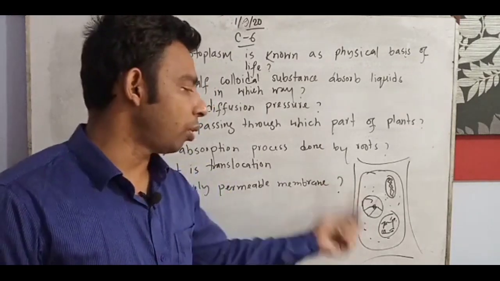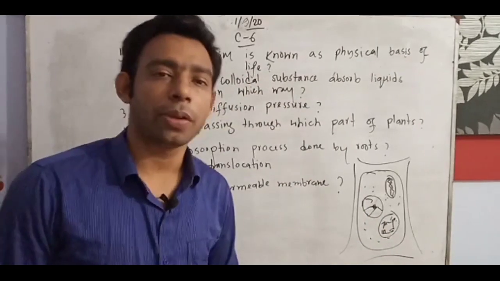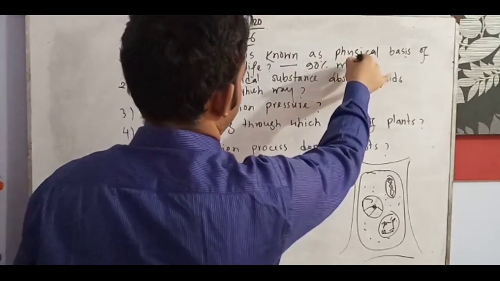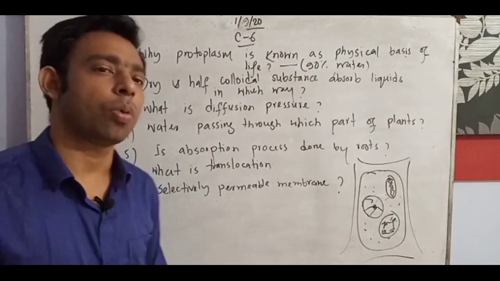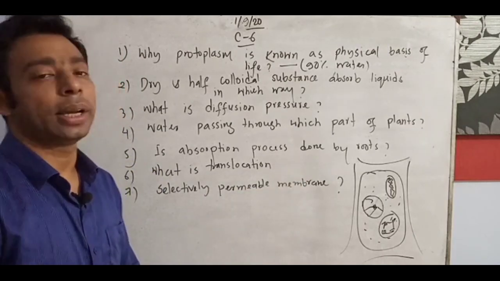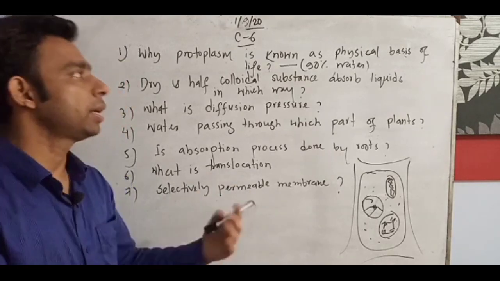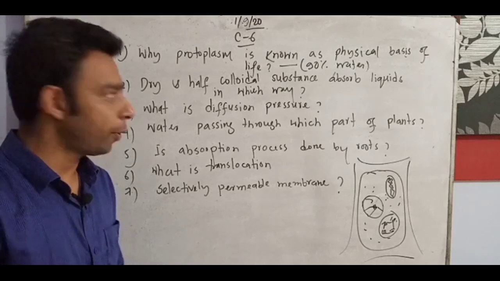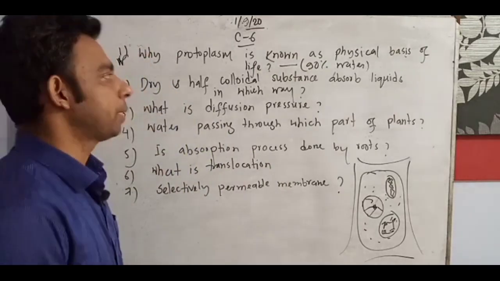So with all the cellular organelles, the liquid is normally called protoplasm, but why is it called the physical basis of life? Protoplasm contains around 90% water, and we know that water is life. It contains 90% water and all the cellular organelles. There are lots of views, but generally on this basis we can say protoplasm is known as the physical basis of life. You can write this; it can be asked for 2 marks in comprehensive-type questions.